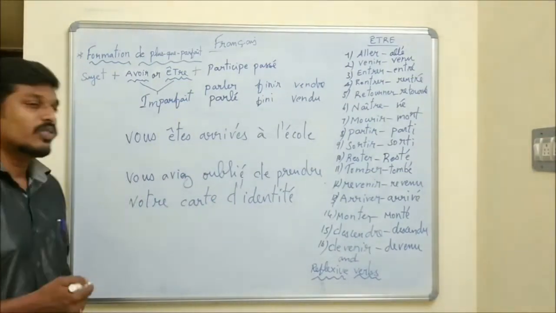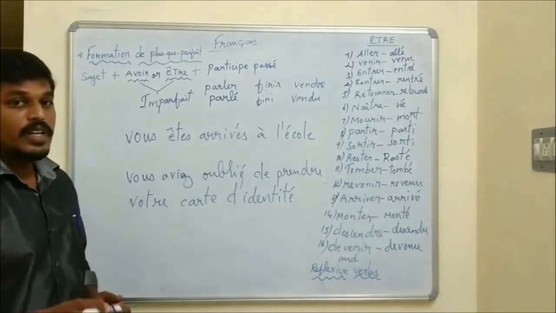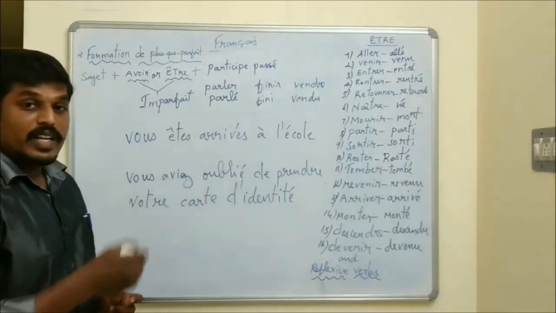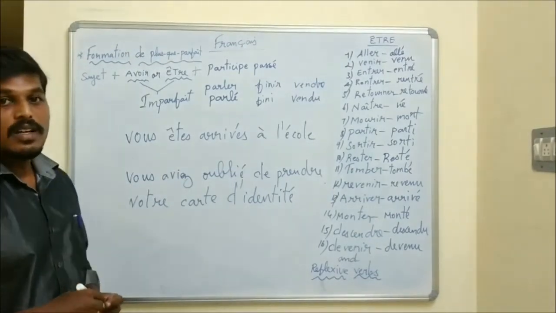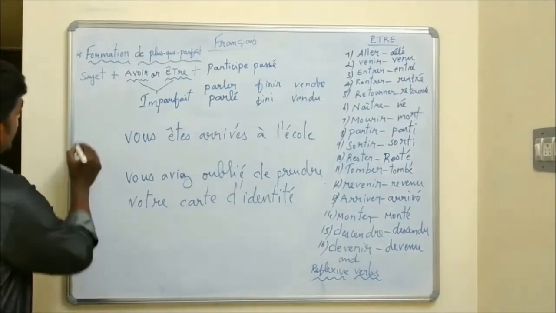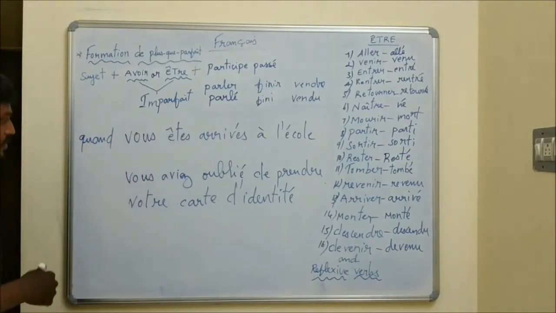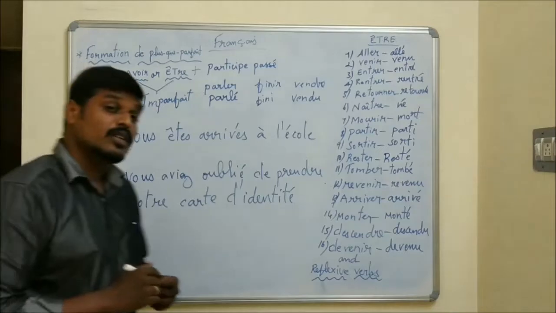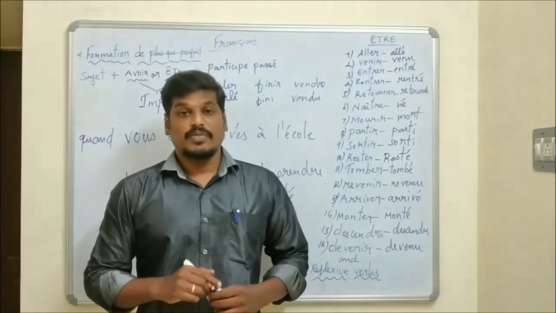I have written here two sentences. Now we are going to combine these two sentences into only one sentence. We need a conjunction to combine these two sentences. What is it? It's quand. Quand means when. You should put quand before the past tense. Okay, students. What is the difference between past tense and past perfect tense?